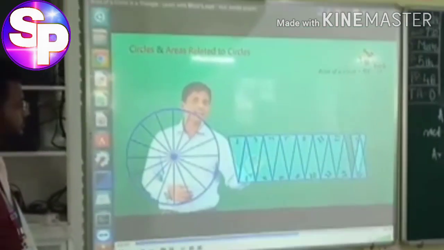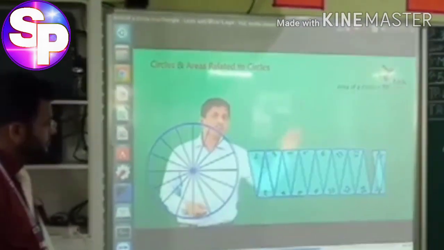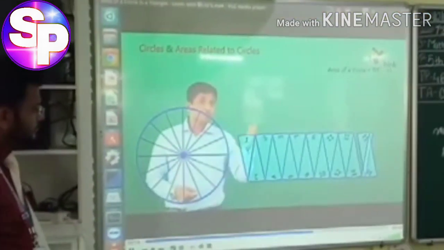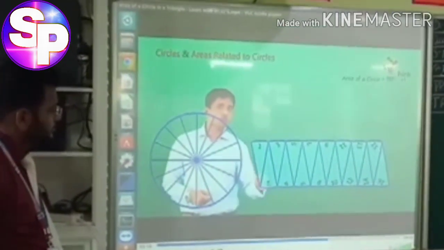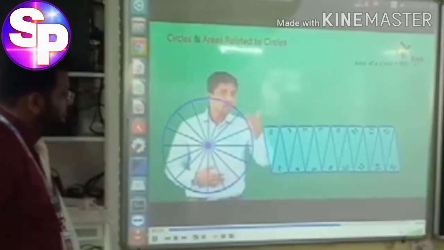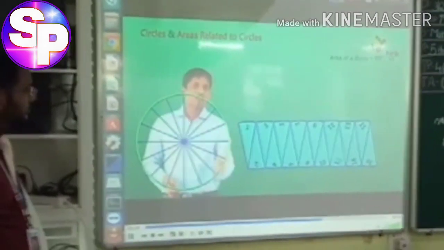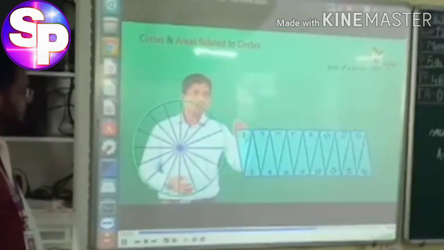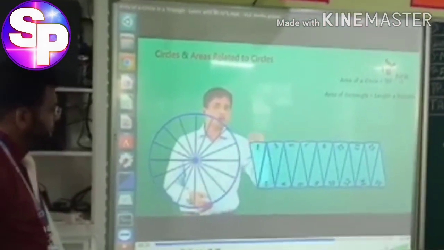is nothing but a rectangle. On top you can see the numbers 1, 3, 5, 7 up to 15, which is basically half of the sectors. At the bottom you also see half, which is 2, 4 up to 16. So the complete length is the perimeter, which is 2 pi r. Here one side will be half of it, because only half of the sectors come on top.